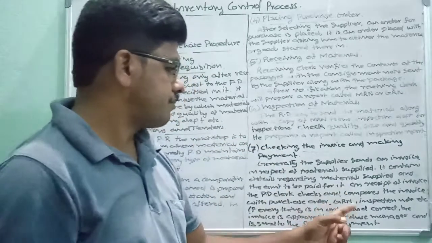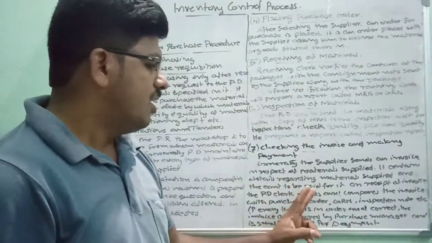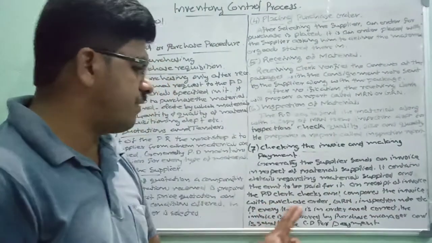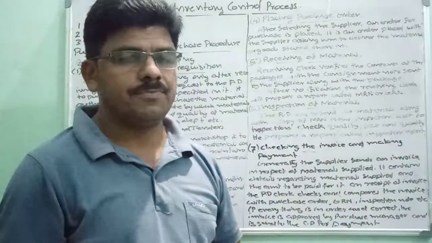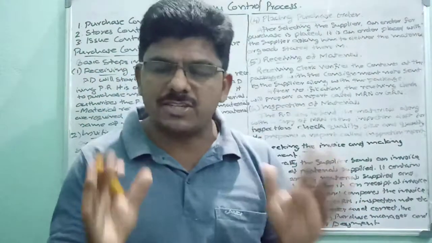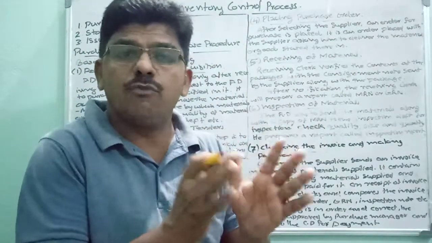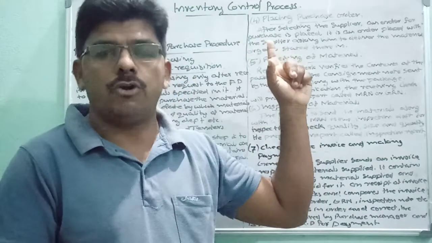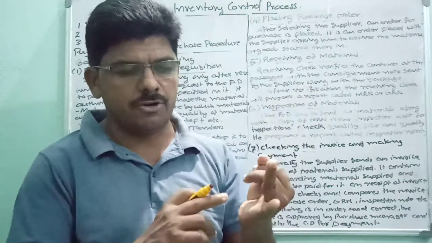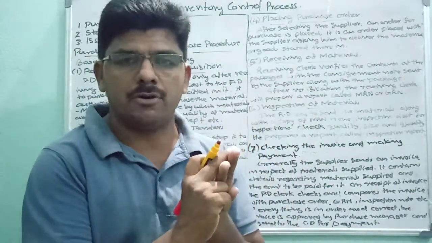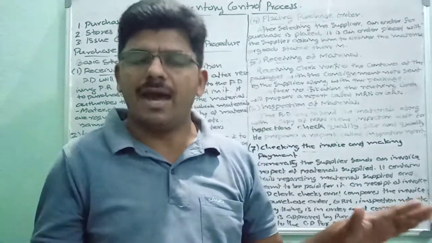On receipt of the invoice, the purchase department clerk checks and compares the invoice with the purchase order, goods received note, material received note, and also the inspection report. Everything is okay, everything is in order and correct.